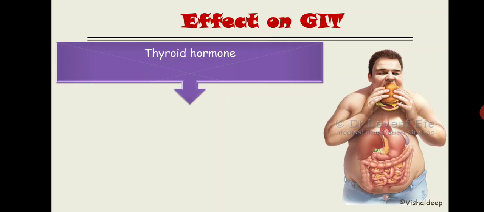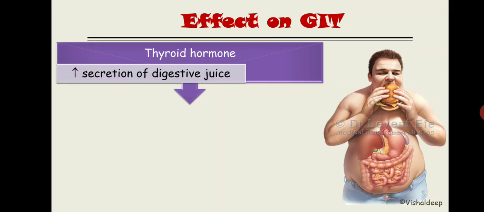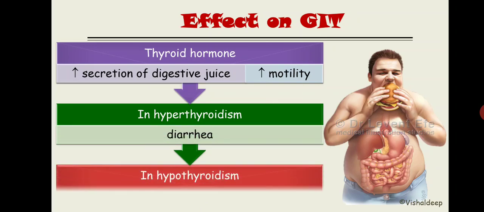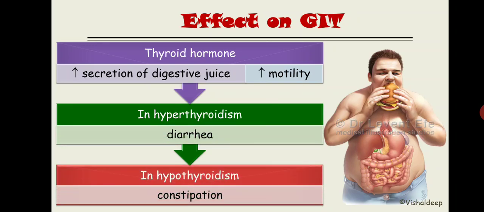Now what's the effect on GIT? Thyroid hormone will increase the secretion of digestive juices. First thing it will do is increase secretion of the digestive juices, so more juice is present for digestion. Second one is increased motility. So if there is more thyroid hormone in the circulation in hyperthyroidism, it will ultimately lead to diarrhea. In hypothyroidism, the opposite will occur, it will lead to constipation.